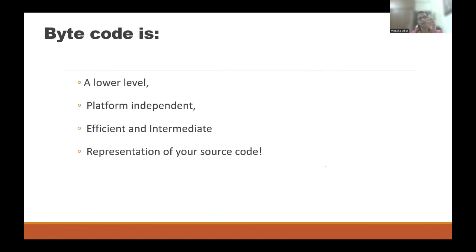And here comes the concept of bytecode. Bytecode is some code which is not understandable by you as a human being. Also, it's not a 0-1 code which is understandable by the machine. No, it's an intermediate code, which is just a representation of your source code. But it's not a machine code. That means it does not depend on your machine.